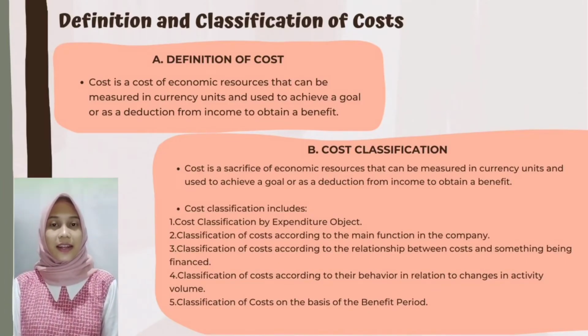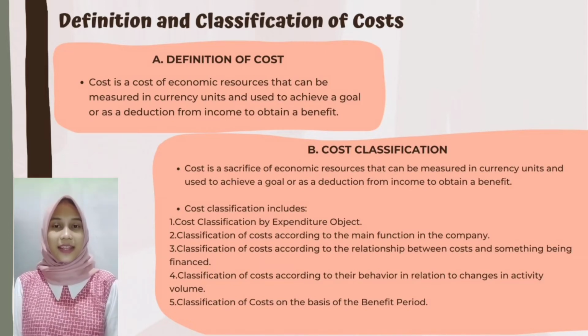4.1 is the definition and classification of cost. A. The meaning of cost. In carrying out its production, a company needs money so that it can operate as desired. Cost is a sacrifice of economic resources that can be measured in currency units and used to achieve a goal or as a deduction from income to obtain a benefit. B. Cost classification. In cost accounting, generally the classification of cost is determined on the basis of the object to be assessed by the classification.